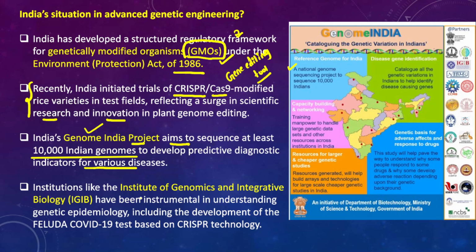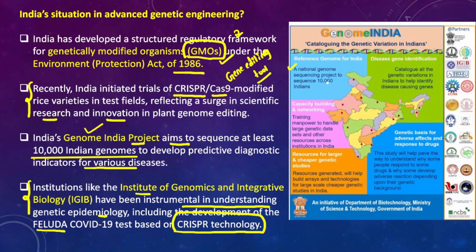And even institutions like the Institute of Genomics and Integrative Biology, IGIB, have been instrumental in understanding genetic epidemiology, including the development of the Feluda COVID-19 test based on CRISPR technology, right? So this is how India has already established a regulatory architecture for the regulation of genetically modified organisms, genetic engineering and biotechnology, right?